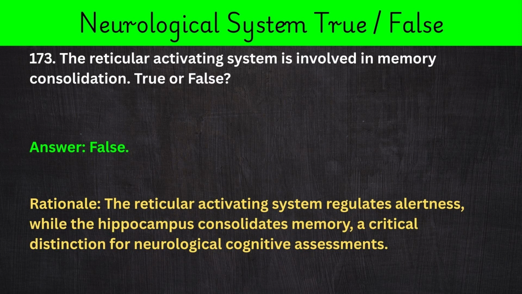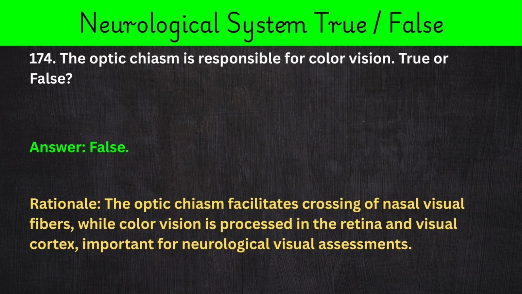173. The reticular activating system is involved in memory consolidation. True or false? Answer: false. Rationale: the reticular activating system regulates alertness, while the hippocampus consolidates memory, a critical distinction for neurological cognitive assessments.